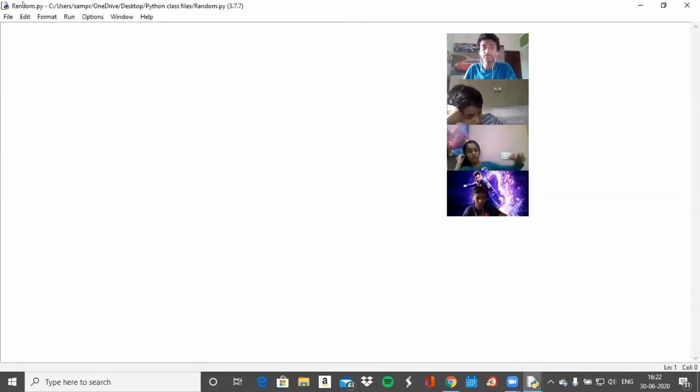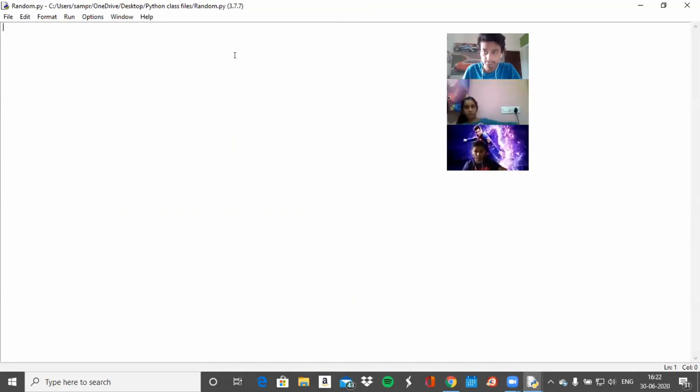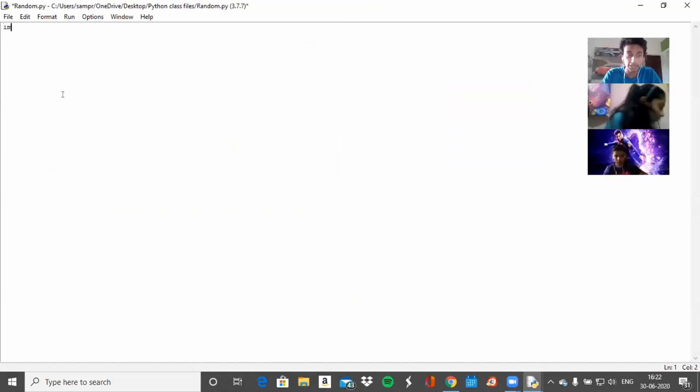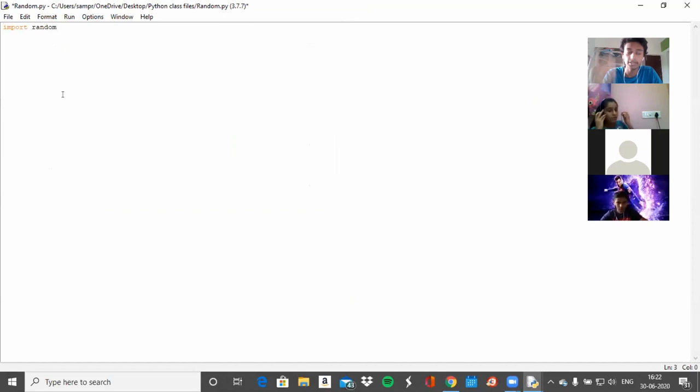So the way to use a random function in Python, you always have to start by importing it. So import random, right? Or else Python won't be able to access the random module. So you always have to start by importing random.